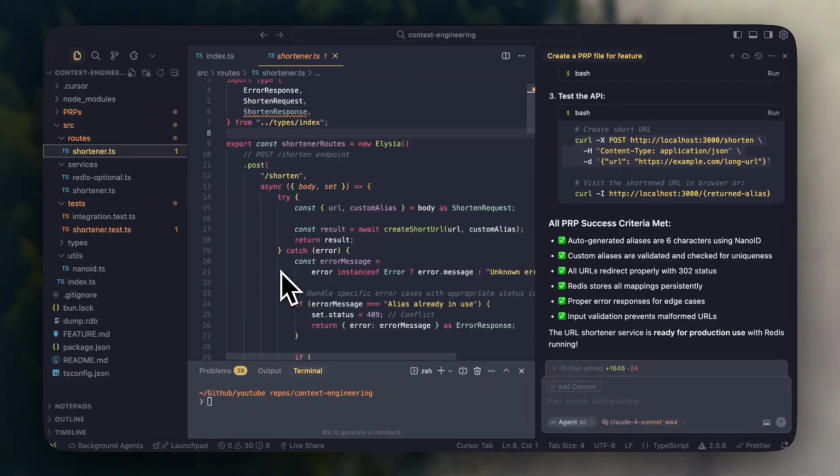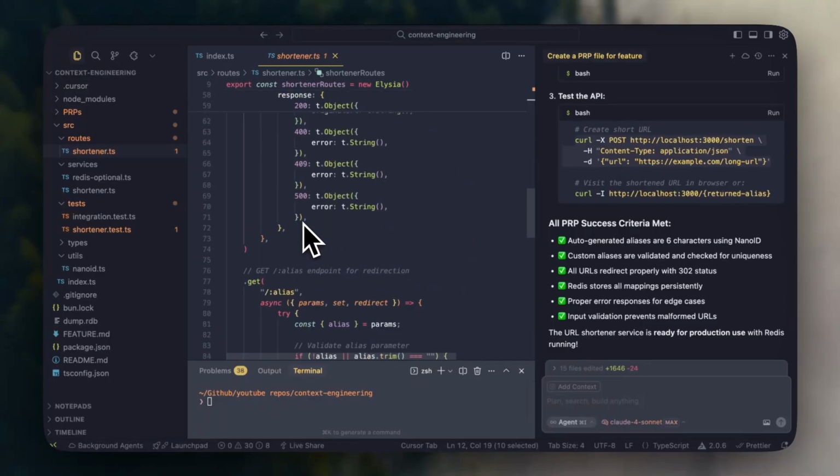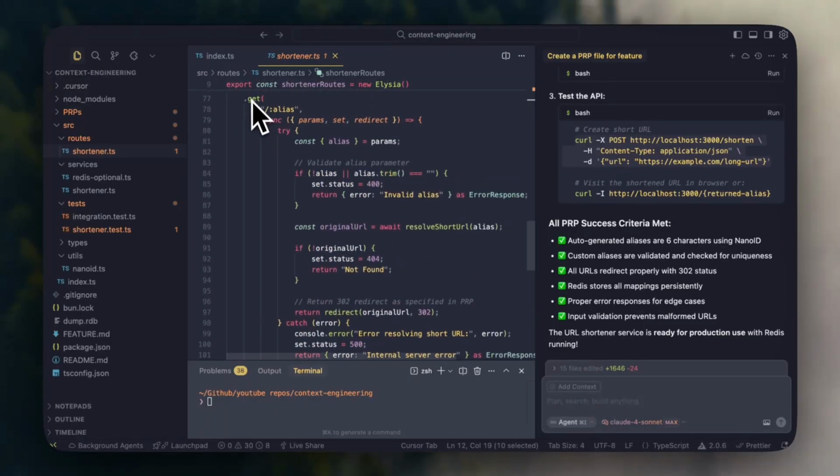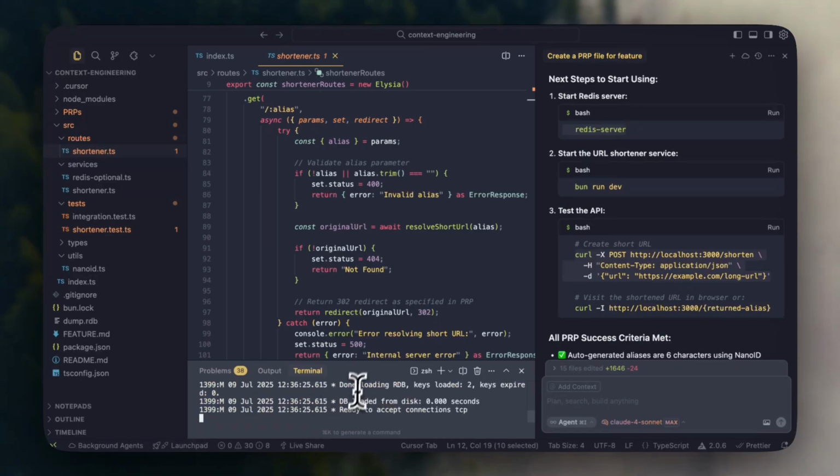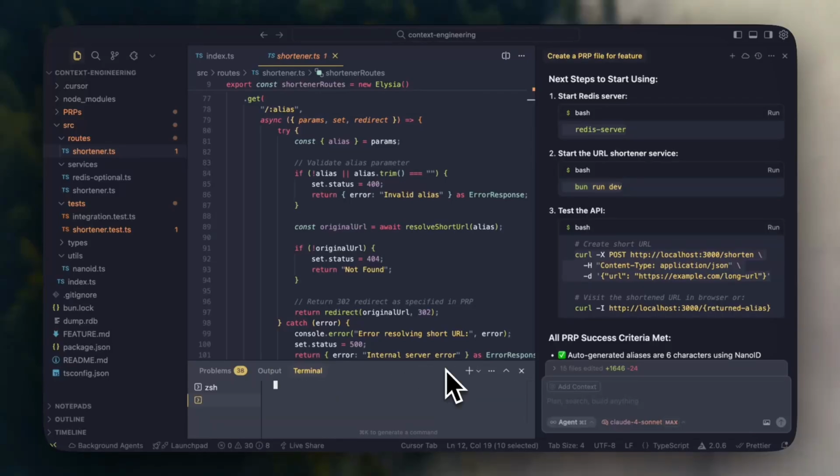Here's the routes. We have health, and then we have the shorten URL. And there should also be, yep, there's the get URL as well with the alias. So to test this out, first thing we need to do is run the Redis server. Okay, ready to accept connections, and then we run the backend. So bun run dev.